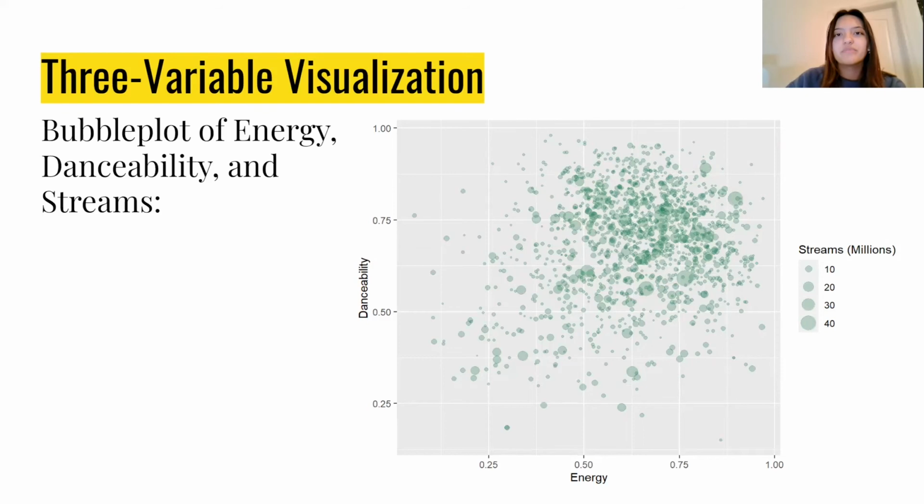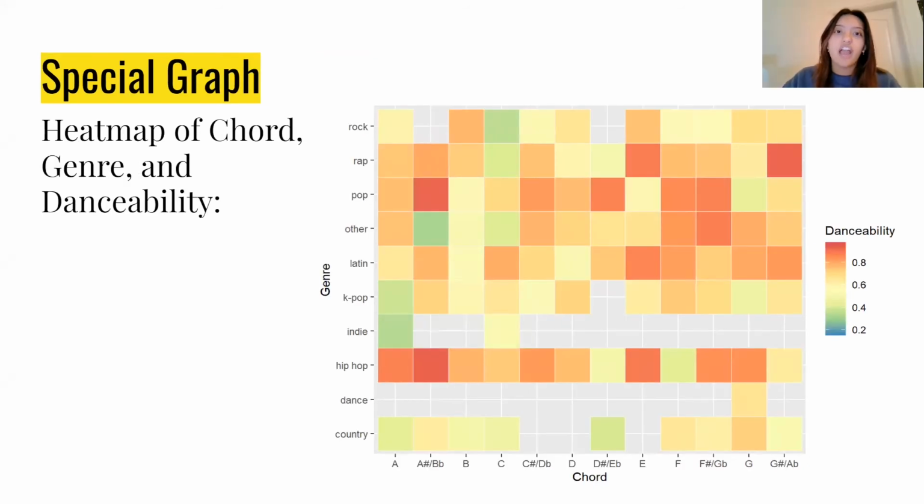to get more streams. For the special graph, this is a heat map of chord, genre, and danceability, with chord on the horizontal axis, genre on the vertical axis, and danceability represented by the color of the tiles. And the gray tiles mean that there was no song that had that chord and genre combination, and therefore that area is just blank. So it looks like the combinations that have the most danceability are rap with a G